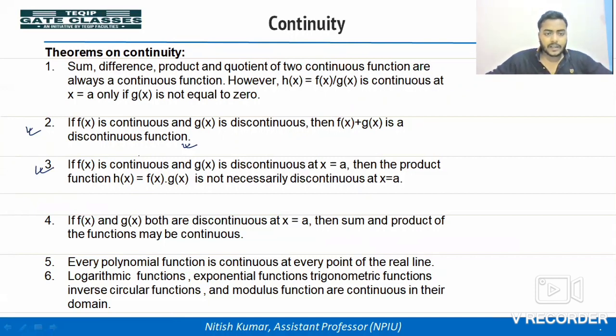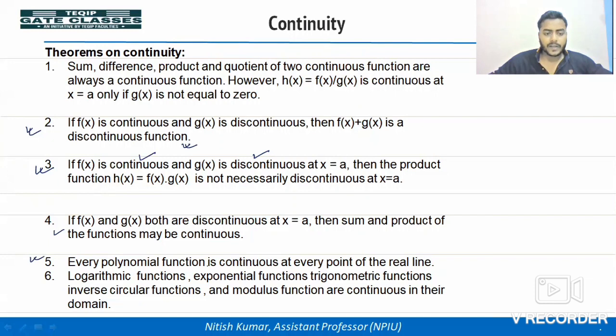If the function f(x) is continuous and g(x) is discontinuous at x equal to a, then the product function h(x) equal to f(x) into g(x) is not necessarily discontinuous. It can be discontinuous, it can be continuous. Okay, सम के केस में क्या है? डिसकंटिन्यूअस होगा, बट प्रोडक्ट के केस में it can be discontinuous, it can be continuous. Next, f(x) and g(x) both are discontinuous at x equal to a. The sum and the product of the functions may be continuous or may be discontinuous.